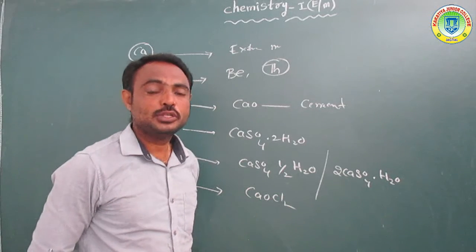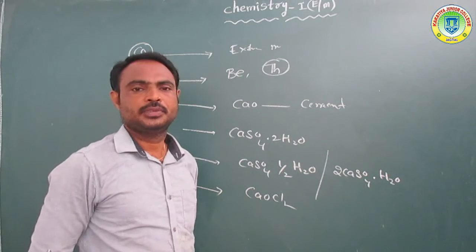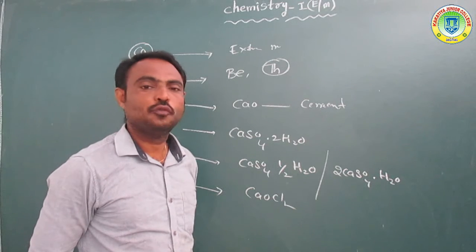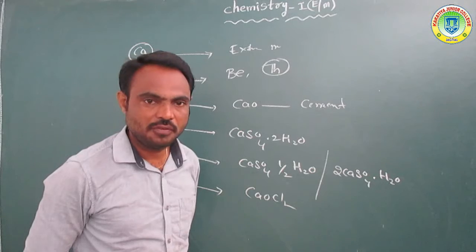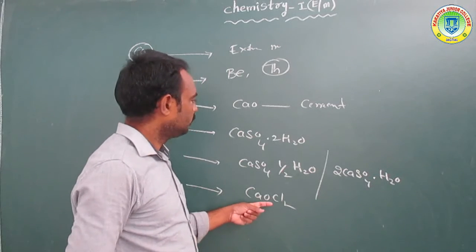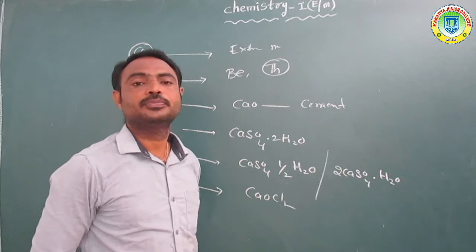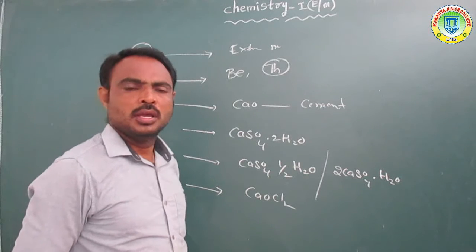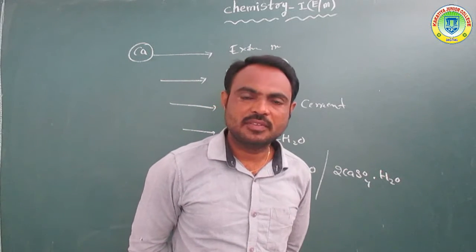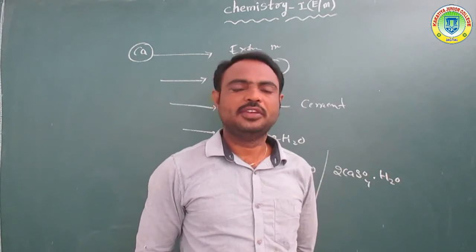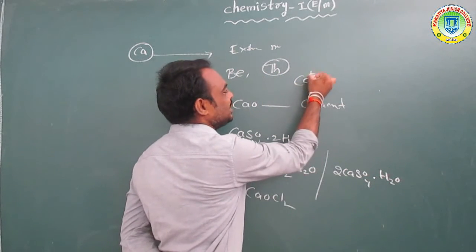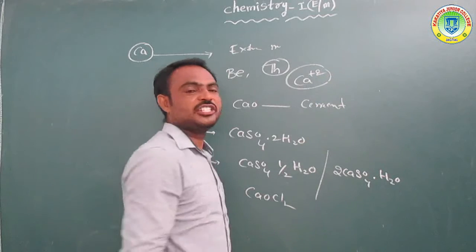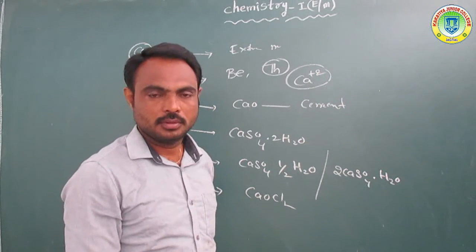What is the use of bleaching powder? Already we know that it is mainly used for the purification of water. So it is a calcium compound. Calcium is a very important element. Already we know that Ca+2 is the calcium 2+ ion.